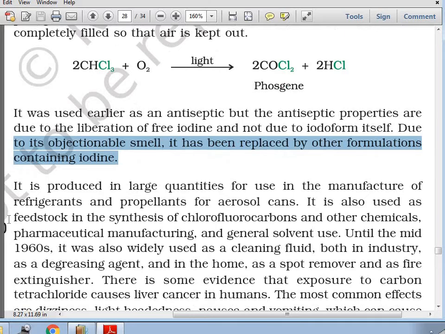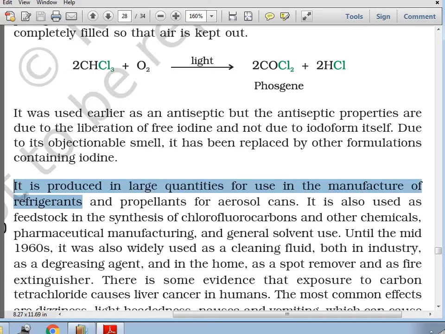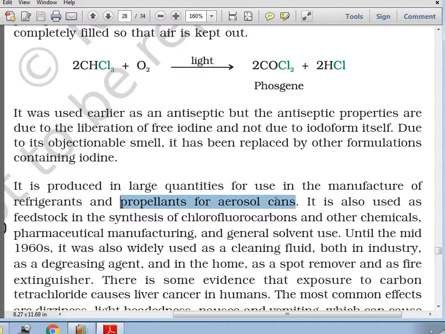The fourth compound is carbon tetrachloride. The formula is CCl4. It is produced in large quantity for the manufacturing of refrigerants and propellants for aerosol cans.